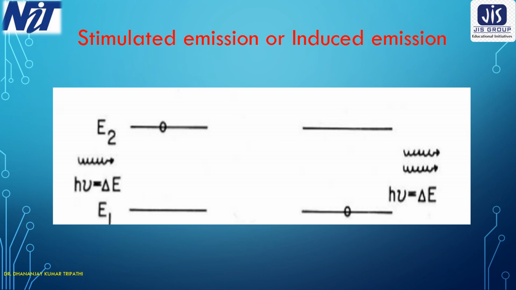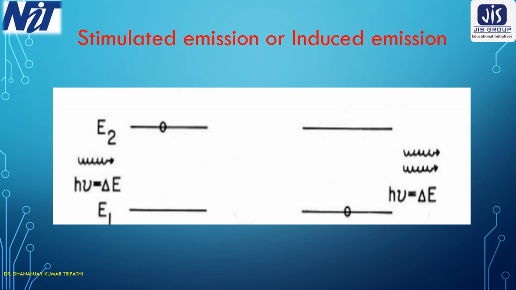This means that if the atoms in the excited state interact with the incoming radiation, then they will release a higher amount of energy than the atoms which come down to the ground state after completion of their lifetime. So the atom had to complete its lifetime in the excited state, but it interacted with the external energy and came down to the ground state before completion of its lifetime.